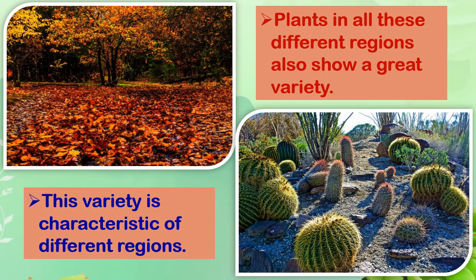Now, just like animals, plants in all these different regions also show a great variety. This variety is characteristic of those different regions. It means that in particular regions we find only those plants; no other plants can grow. So, just like animals, we find similar kinds of animals in a particular region. So also similar kinds of plants are seen in a particular region.